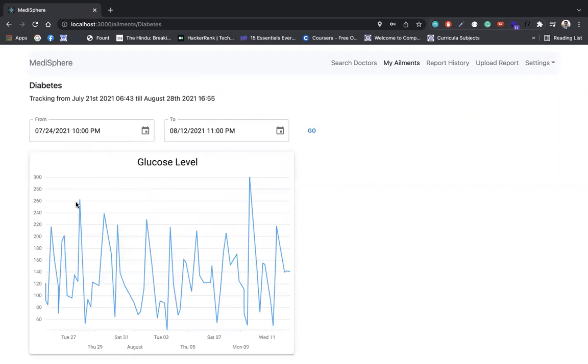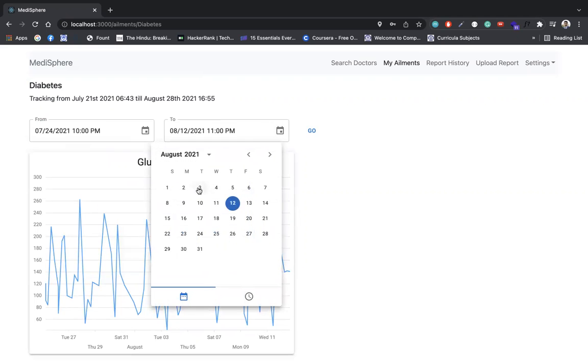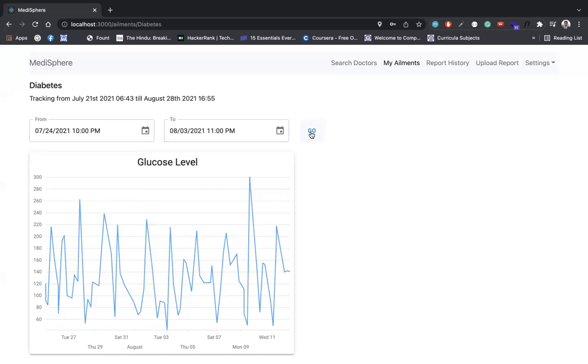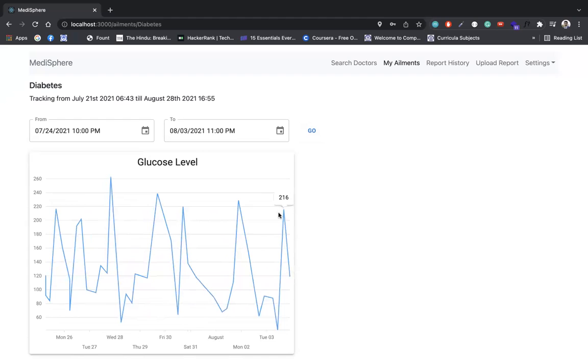So for diabetes, we are showing glucose level for now. So we have a lot of data coming in from a device that the user is having on them. So for now, we are considering the device as a black box, and we are getting hourly data from the black box. So the data consists of glucose levels of the user, plus there are a bunch of events there, like when the user is eating their food and all. So that way we would be able to do some machine learning on this data and provide the user with some intelligent inputs. So this will not be a part of MVP for now.